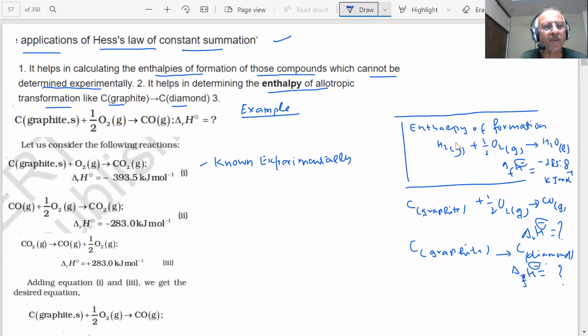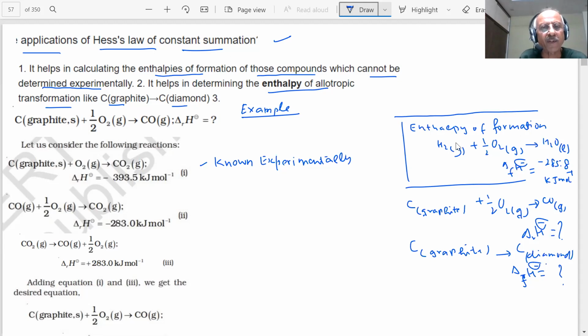And carbon monoxide reacts with half oxygen to form CO2. This value is also known to me, students: minus 283. And the third reaction, CO2 produces CO plus half O2, is also known to me. So I have three equations, students.